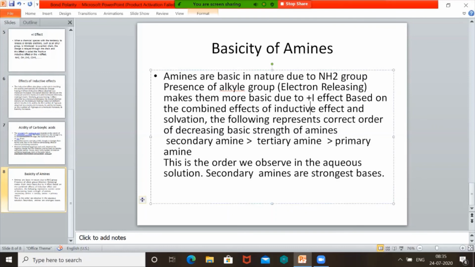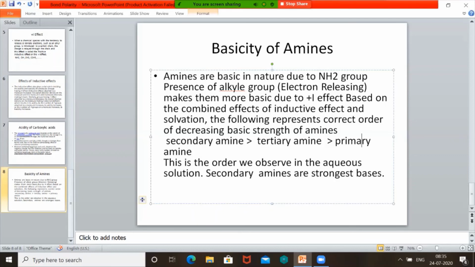In tertiary, we have 3 alkyl groups. In secondary, we have 2 alkyl groups. In primary, we have 1 alkyl group. But secondary amine is more basic than tertiary, than primary. Why? In tertiary, the pair of electrons will be packed inside the structure. That is called steric hindrance, and because of this, tertiary amines are less basic than secondary amines.